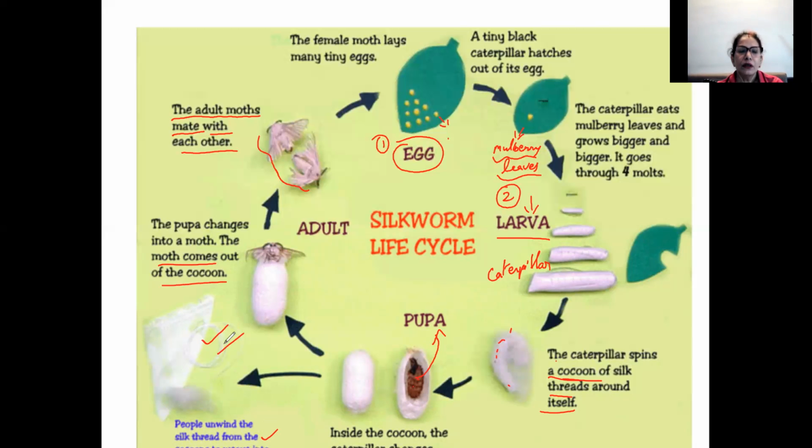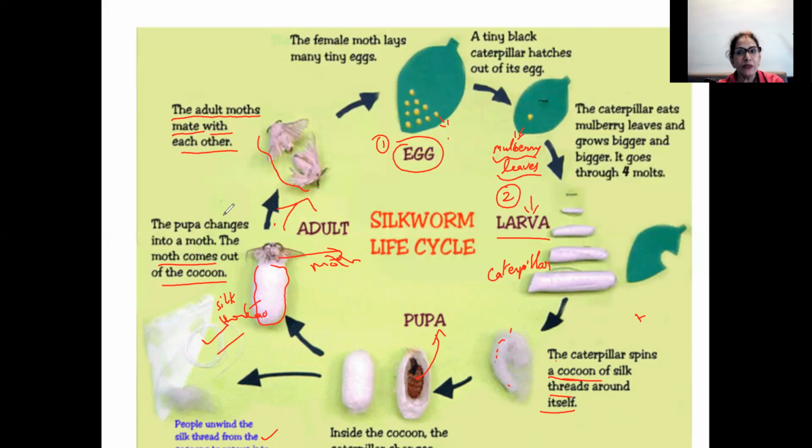So if you see here, this complete outer covering is the silk thread. And here, this is the moth which is coming out. Okay. So this is the complete life cycle. Again, this moth will grow into an adult, and then again mating, and again eggs are given out. So this is how the silkworms which are reared complete this life cycle, and then we get the silk fiber.